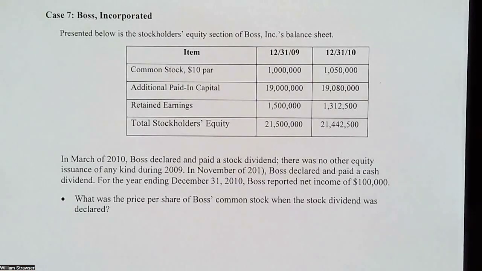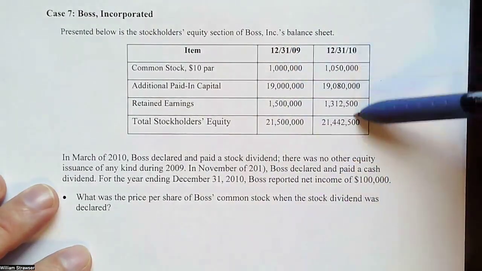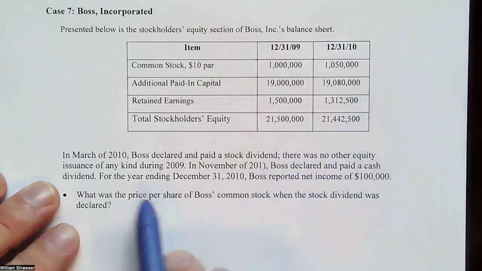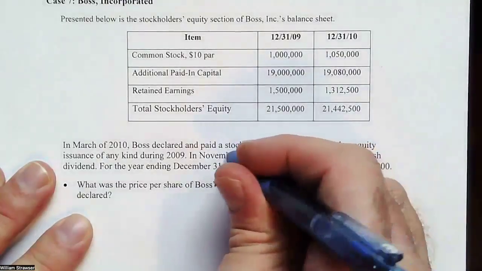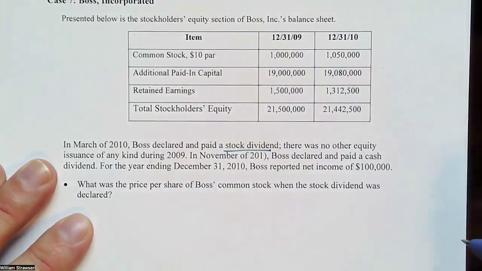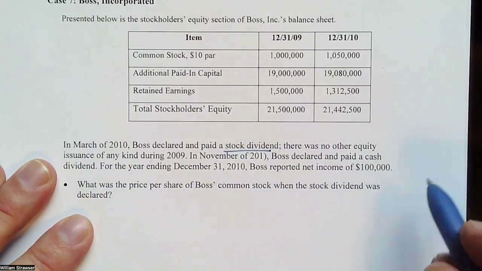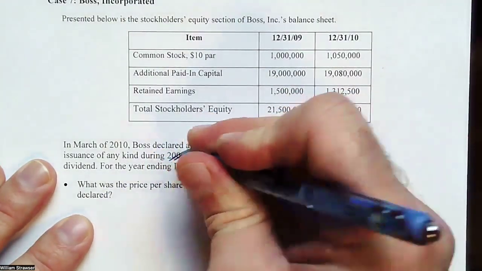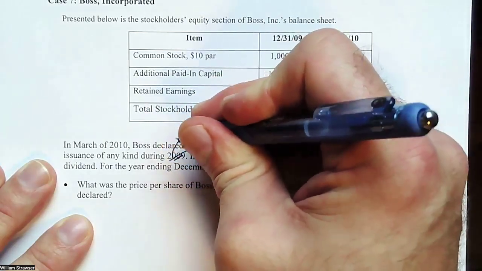All right, so boss, this one definitely is when the year mislabeling went really crazy. So we have 2 years, the year ending 2009, the year ending 2010. In March 2010, Boss declared and paid a stock dividend. So we know that there's for sure a stock dividend going on. There were no other equity issuances of any kind during, and that shouldn't be 2009 because that doesn't help us at all. This is really supposed to be 2010.